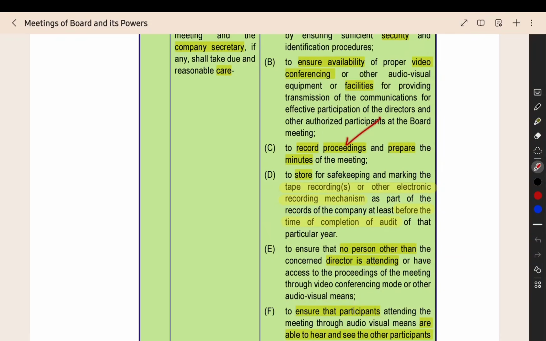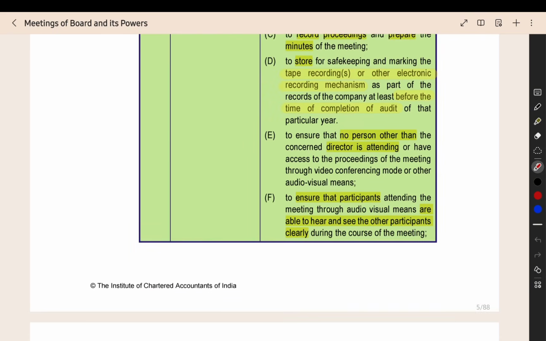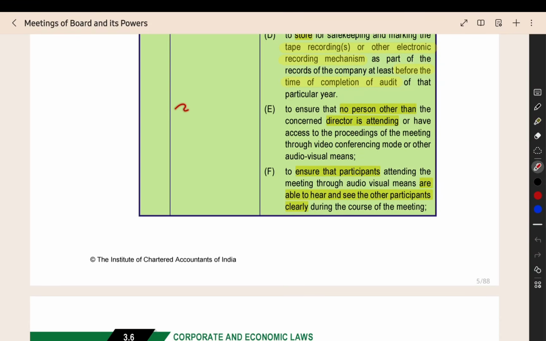To record the proceedings and prepare the minutes, they will record the proceedings, prepare the minutes, and store the tape recordings or other recordings of the meeting at least until the completion of audit for that year. For that financial year they will do the audit, right? At least till the completion of audit they have to maintain the recordings of the board meetings.